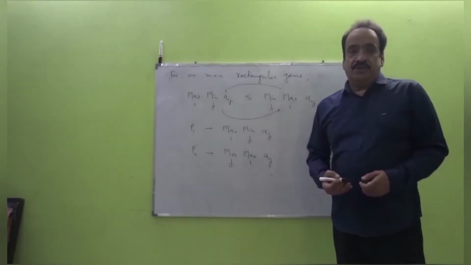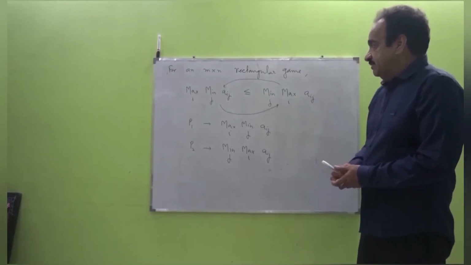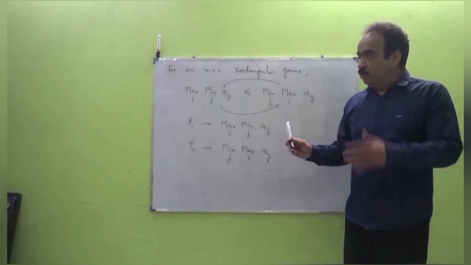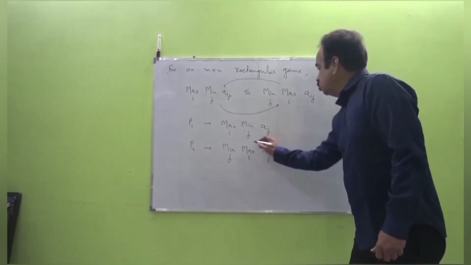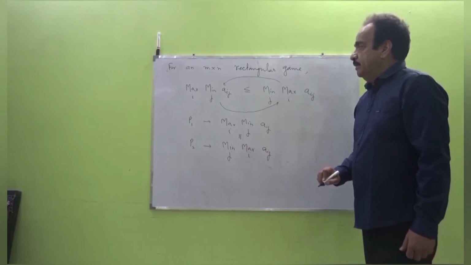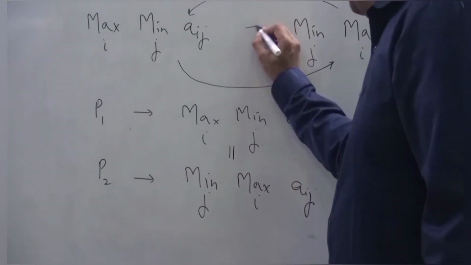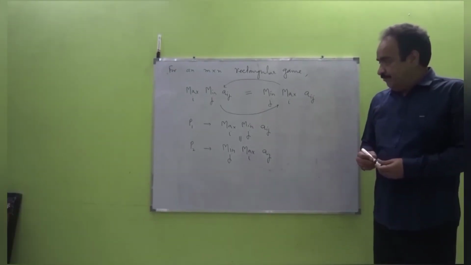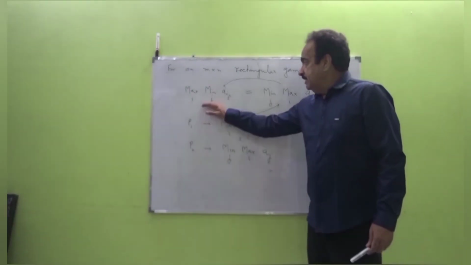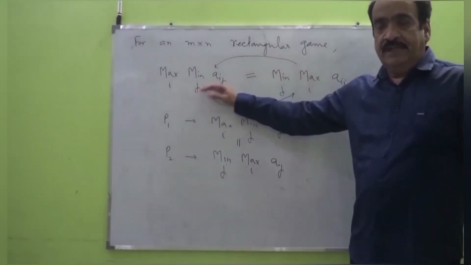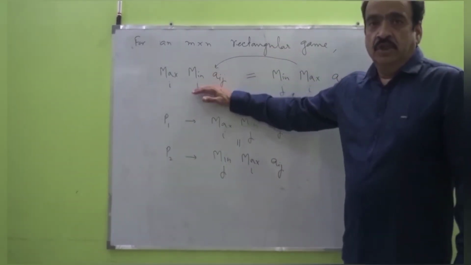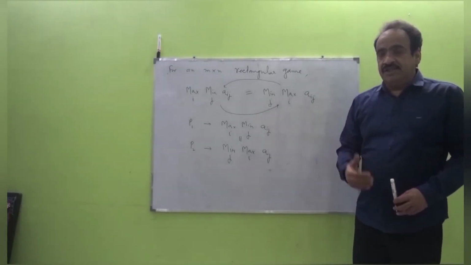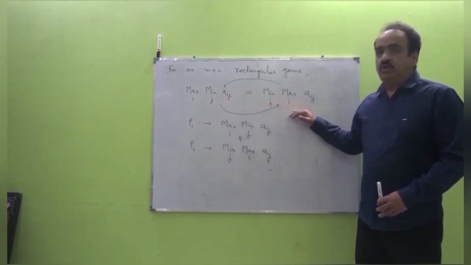Now, when can this be possible? We need to check whether max min is less than or equal to min max or not. Now, suppose for some i and j, the two are equal, that max min is equal to min max. That is, here it is. We have for some i and j, max min is equal to min max. Then P1 is going to get this sum, which is same as this one, and P2 has to pay this sum. So for both the players P1 and P2, we have the optimal choices i and j, for which max min is equal to min max.